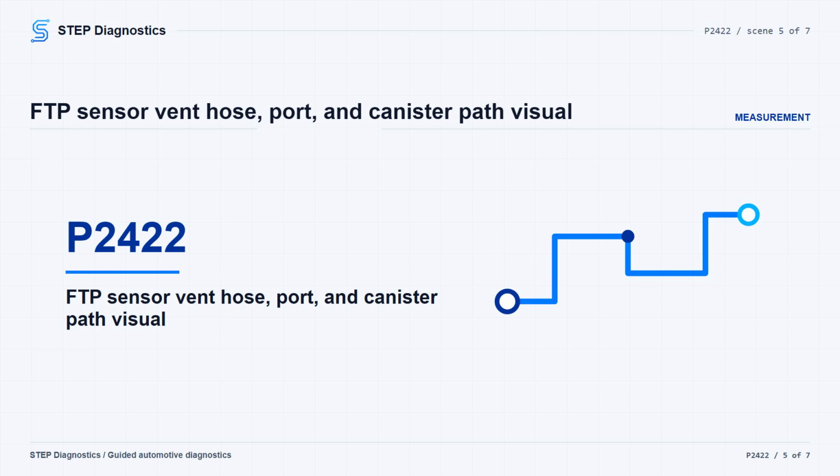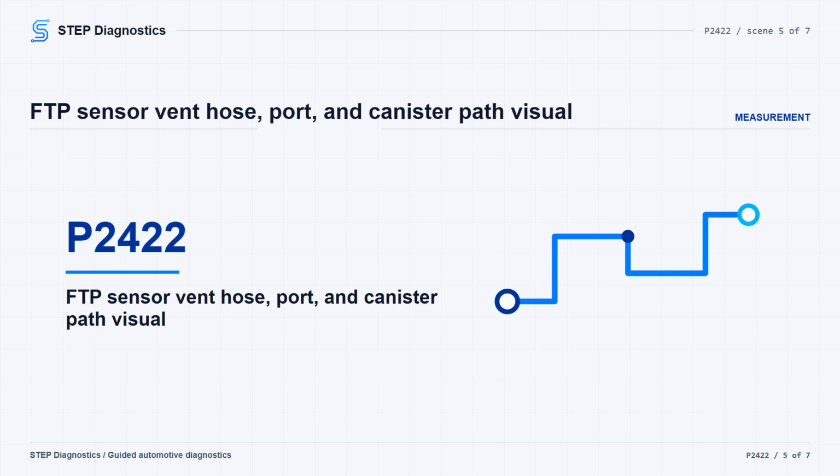Next, disconnect the vent hose from the FTP sensor and check the FTP sensor parameter with the HDS against -0.67 kPa. If it matches that threshold, the diagnostic path points to a blockage in the FTP sensor vent hose before repair verification. If it does not, turn the ignition OFF, remove the FTP sensor from the EVAP canister while leaving the connector connected, and check the FTP sensor parameter again.